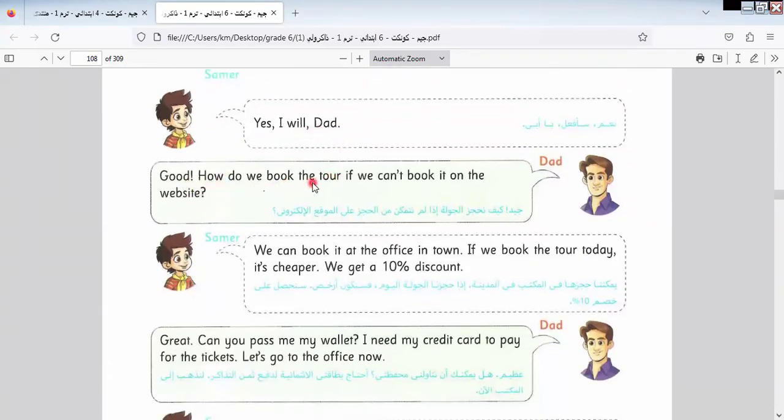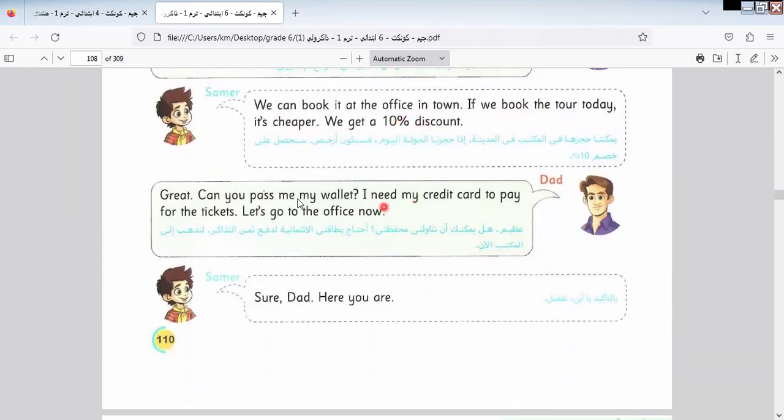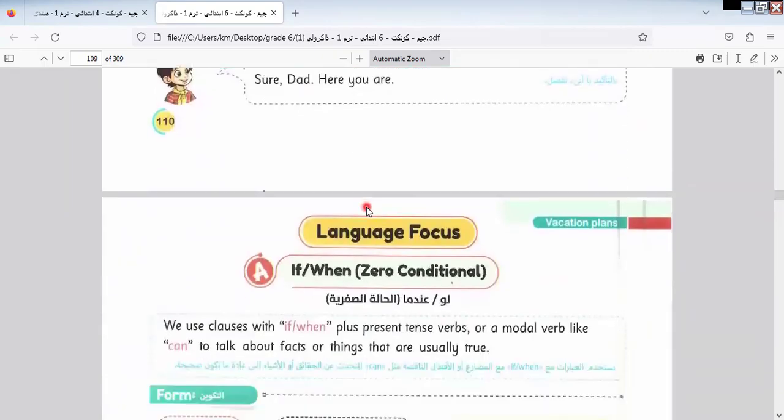Good. How do we book the tour if we can't book it on the website? We can book it at the office in town. If we book the tour today, it's cheaper. We can get a 10% discount. Great. Can you pass me my wallet? I need my credit card to pay for the tickets. Let's go to the office now. Sure, Dad. Here you are.